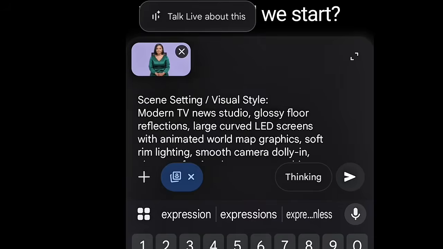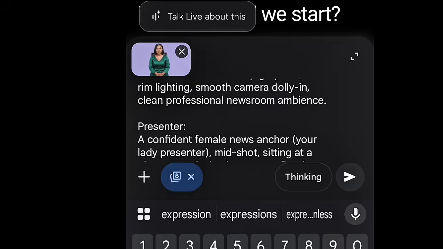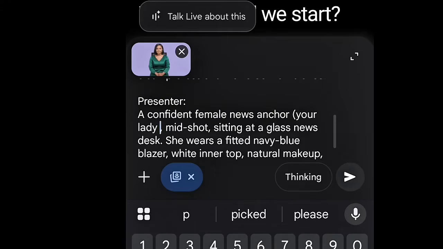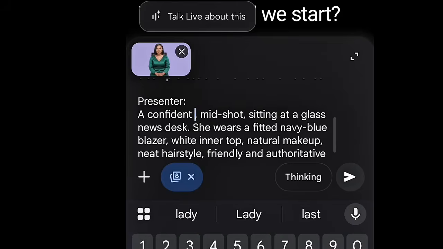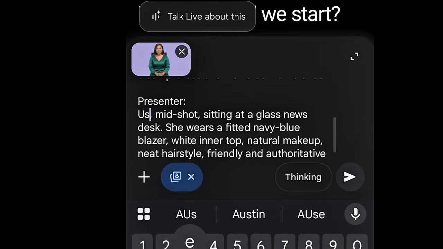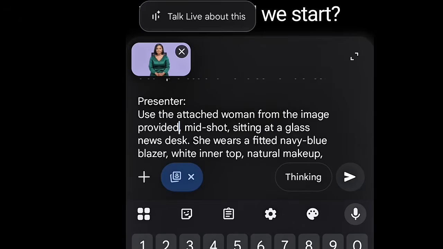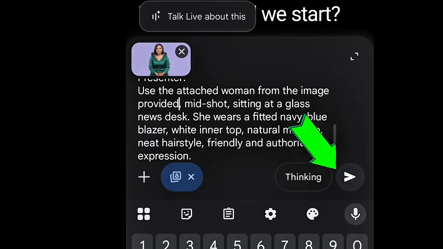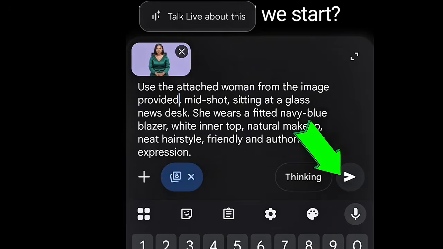Now inside this prompt here, remember I have my own avatar. So inside the presenter here, I had to remove this one that ChatGPT said and tell them to put in my own image. And I say use, and now change it to use the attached woman from the image provided. That was the only thing I altered in the ChatGPT prompt. Okay, so I leave all these ones like this. Then you hit this arrow here to send it.